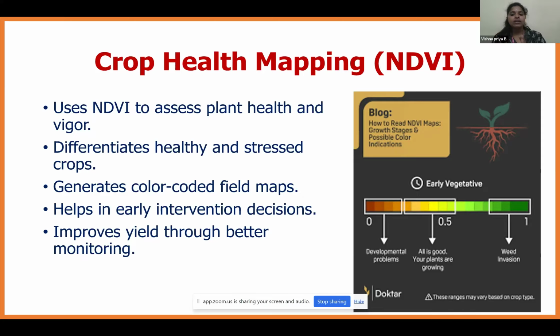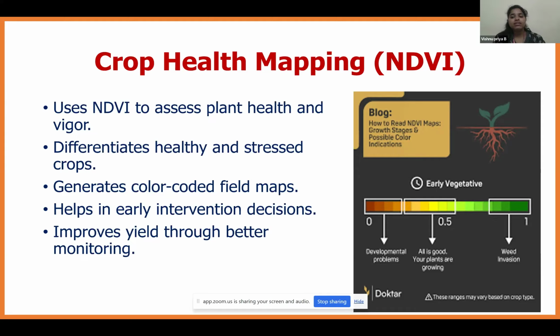So they have been categorized from red to green, that is the 0 to 1 category. In the red zone, if the plant falls under the red category, there is a certain developmental problem. If the plant falls under the green category, all is good and the plant is growing perfectly. Suppose the overall field has been infested by the weed population, that is, the plant and weed ratio is somewhat high when compared to the healthy field.